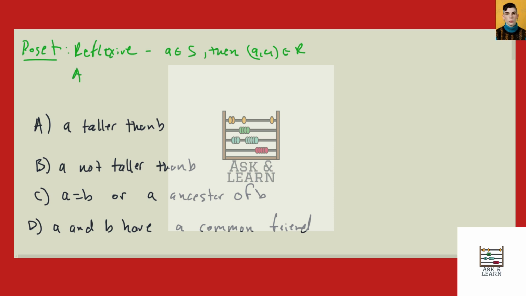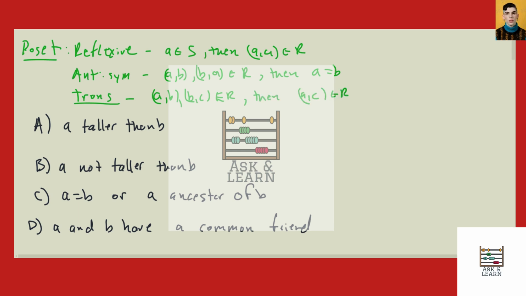The next thing is it needs to be anti-symmetric, which means if AB and BA, if both of these are elements of R, then it has to be A is equal to B. And then it also needs to be transitive, which means that if AB, BC are both part of our relation, then AC also needs to be a part of this relation. So we'll just need to keep this in mind when we're going through.